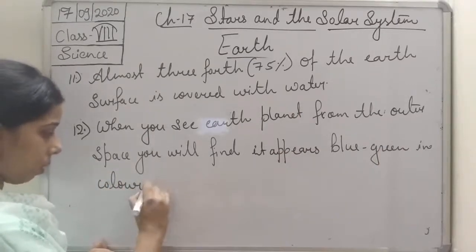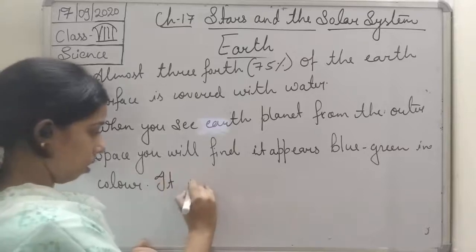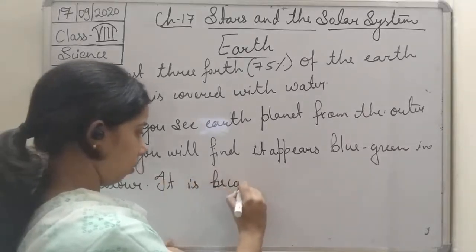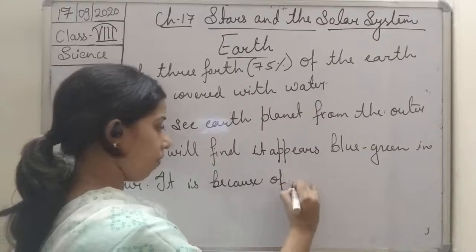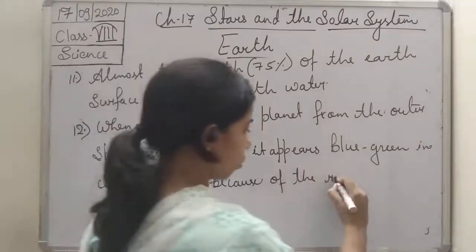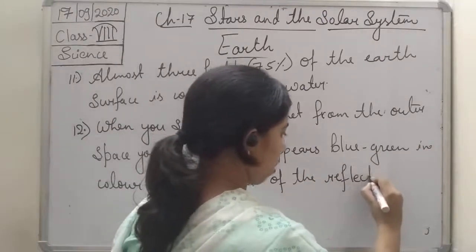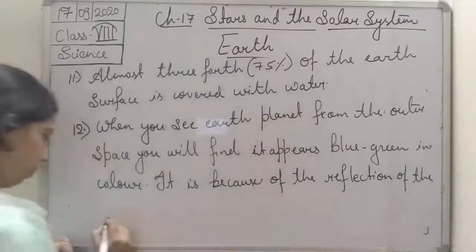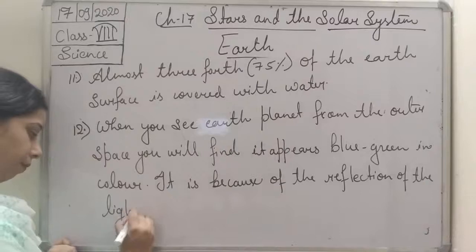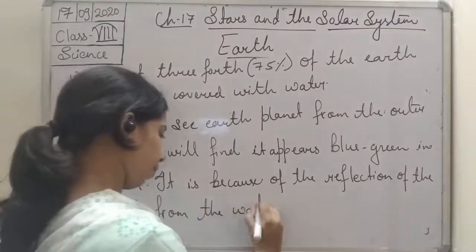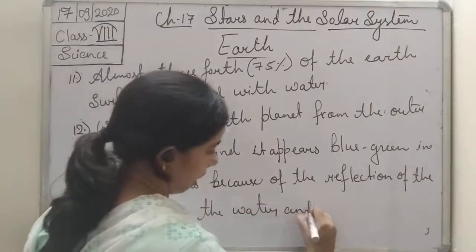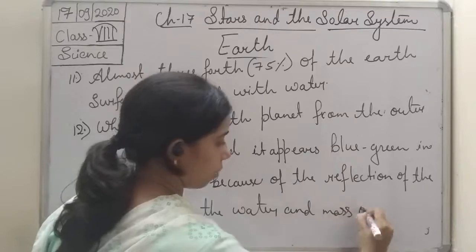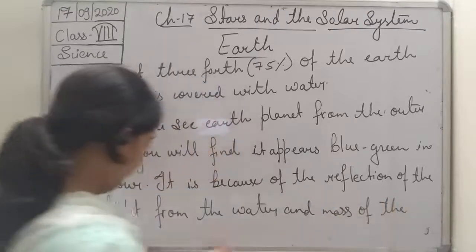It is because of the reflection of the light from water and the mass of the land.